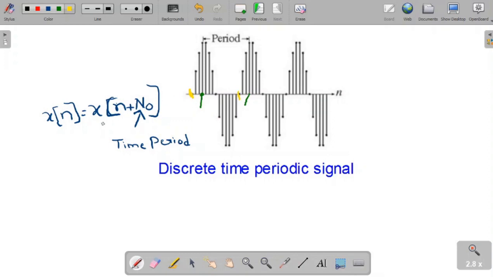In a discrete time periodic signal, this is the condition we have to satisfy: x of n is equal to x of n plus n naught. After this time period n naught, again the signal x of n exhibits the same pattern. So this type of signal we can say is a discrete time periodic signal.